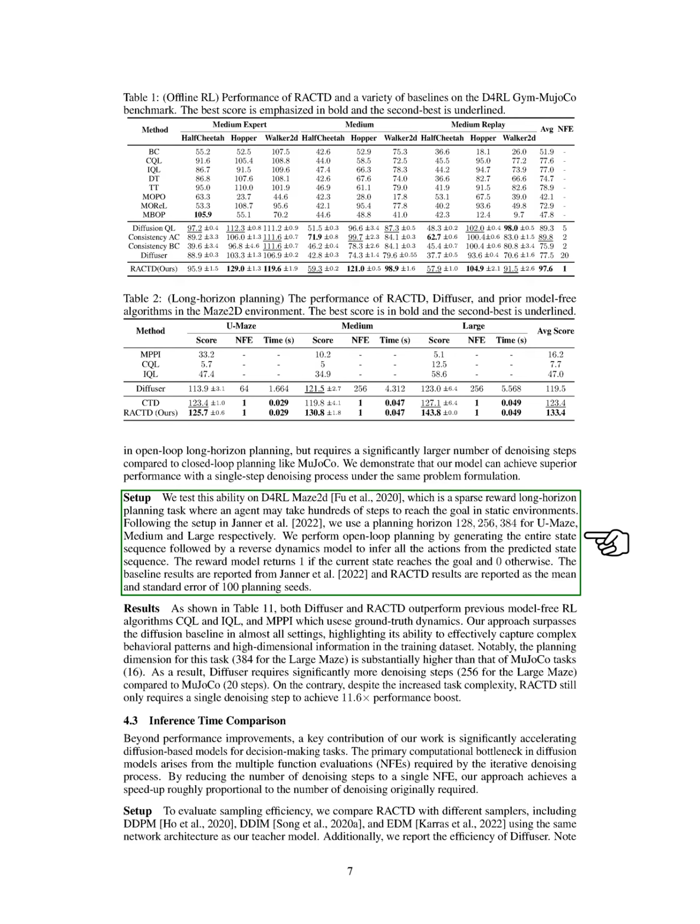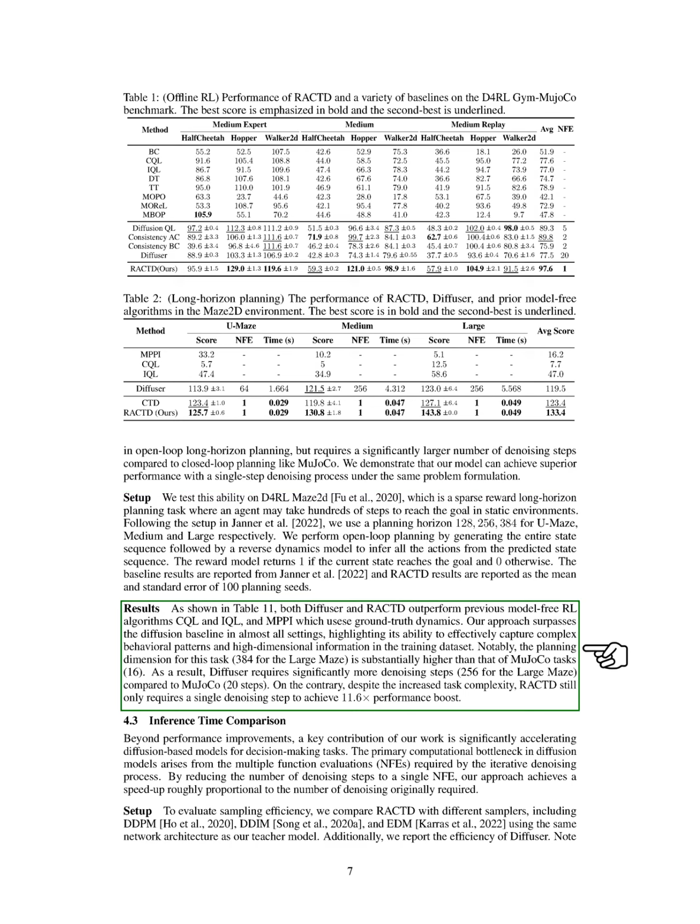We use different planning horizons for various maze sizes and perform open-loop planning by generating the entire state sequence, using a reverse dynamics model to infer actions. The reward model gives a score of 1 for reaching the goal and 0 otherwise. Baseline results are sourced from existing studies, and RACTD results are reported as the average and standard error over 100 planning seeds. Our findings show that both Diffuser and RACTD outperform previous model-free RL algorithms and MPPI, which uses actual dynamics.